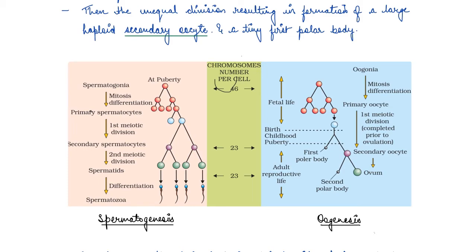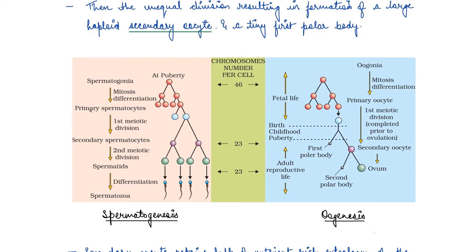So here you see that you have spermatogonia, right? First mitotic division, it forms primary spermatocyte. Then the first meiotic division where it forms haploid cells, so secondary spermatocytes. Second meiotic division, four spermatids, and this differentiates into spermatozoa, right? So from 46 chromosomes, it goes to haploid 23 chromosomes, right?